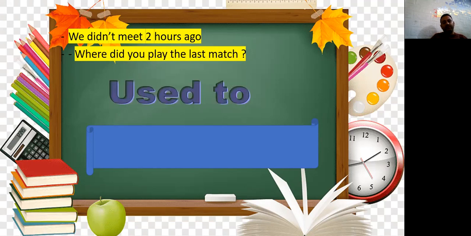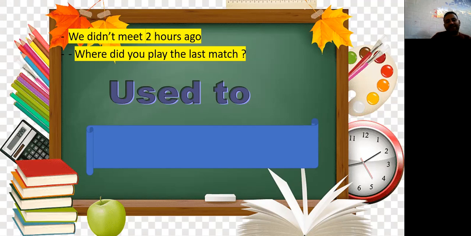Here, the most important point, used to. This expression is used to express something that happened in the past as a habit, but now not happening. Like when I say, in the past, I used to smoke, it means I don't smoke now.